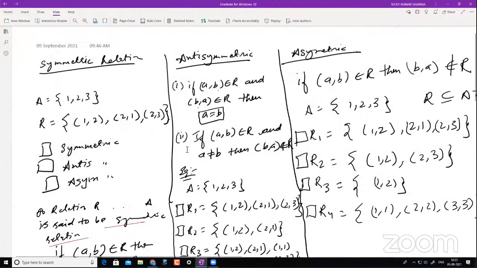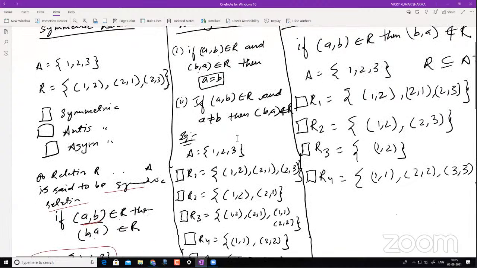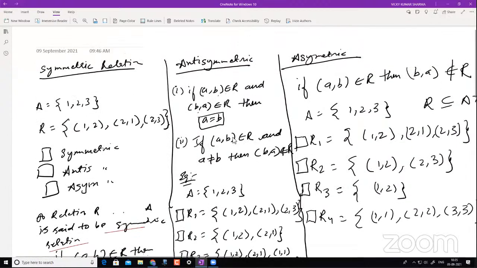Okay, let's go with the next one. That is anti-symmetric relation. Now pay attention to this concept. This is kind of important and most of you go wrong here. A relation R on a set A is said to be antisymmetric if A comma B belongs to R and B comma A belongs to R, then A should be equal to B. I don't really advise you to go with this definition, I want you to understand with the first one.